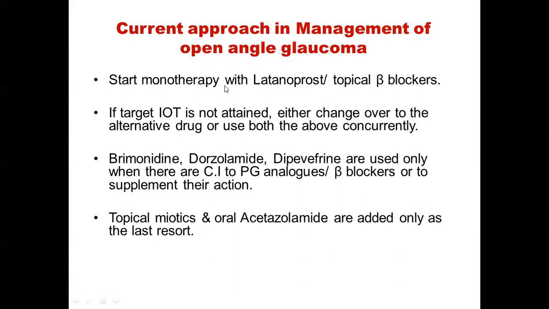Now, if the target IOP is not attained with either of these drugs, what you can do is to shift to the other drug. That means if you started the patient on a topical beta blocker, then you can shift the patient to latanoprost. Suppose again the IOP is not achieved, then other drugs can be added on, or we can start the topical miotics and the oral acetazolamide only towards the end. If we are not getting adequate control by adding the other drugs, then only you add the topical miotics and oral acetazolamide.